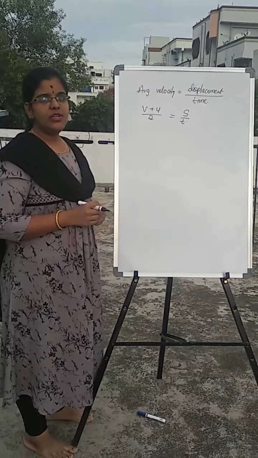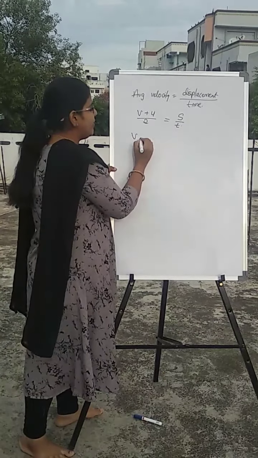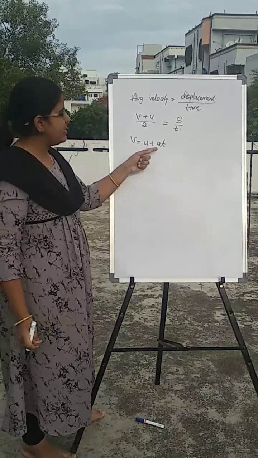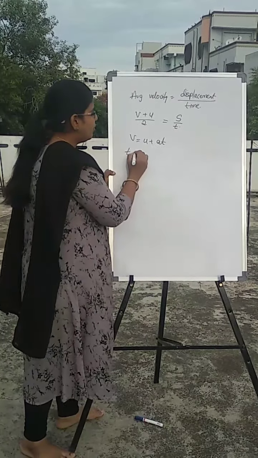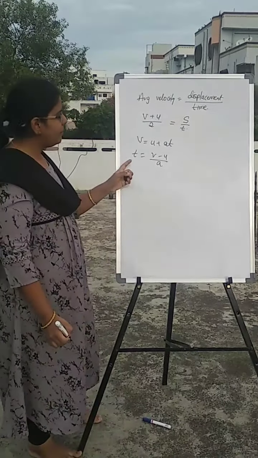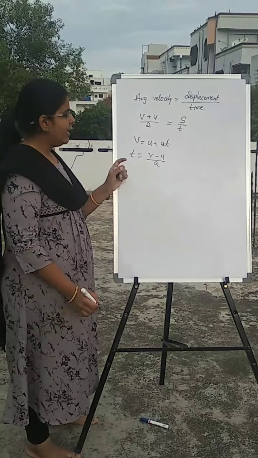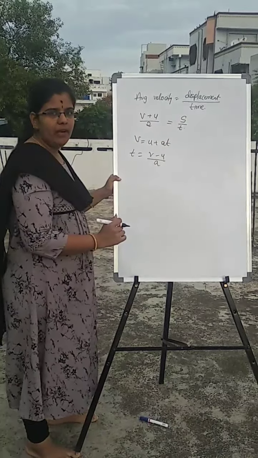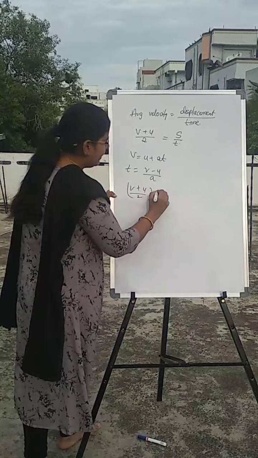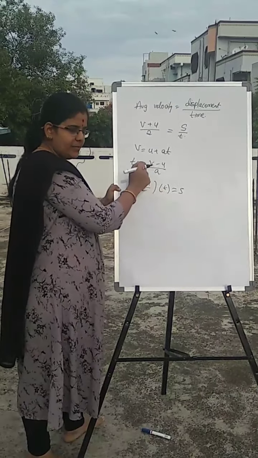Now, in the third equation, if we want to determine t, from the basic equation v equals u plus at, we get t equals (v minus u) by a. By taking all these terms to this side, we get this (v minus u) by a. If we substitute in this formula, then what do we get? First, (v plus u) by 2 into t equals s. In place of t, let us substitute this one.